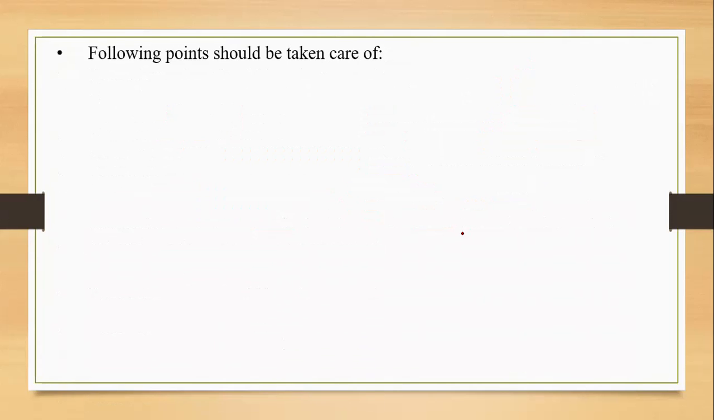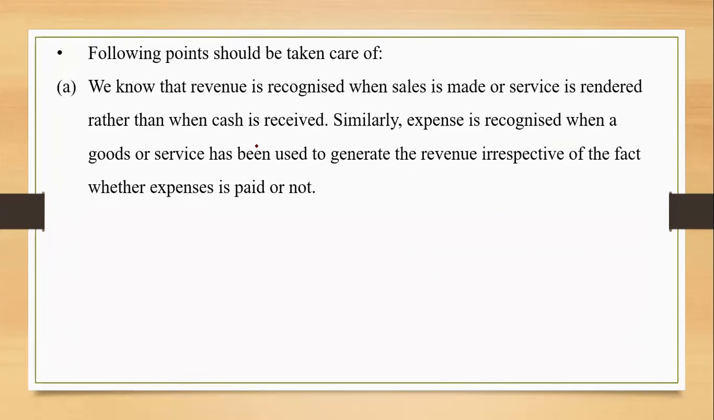Let us go through some examples over here. Revenue is recognized when sales is made or services are rendered, right? And not when the cash is received. Similarly, an expense is recognized when the goods or services have been used to generate the revenue, irrespective of whether the expense is paid or not. This is what we have learned in the accrual assumption. The same thing is over here.